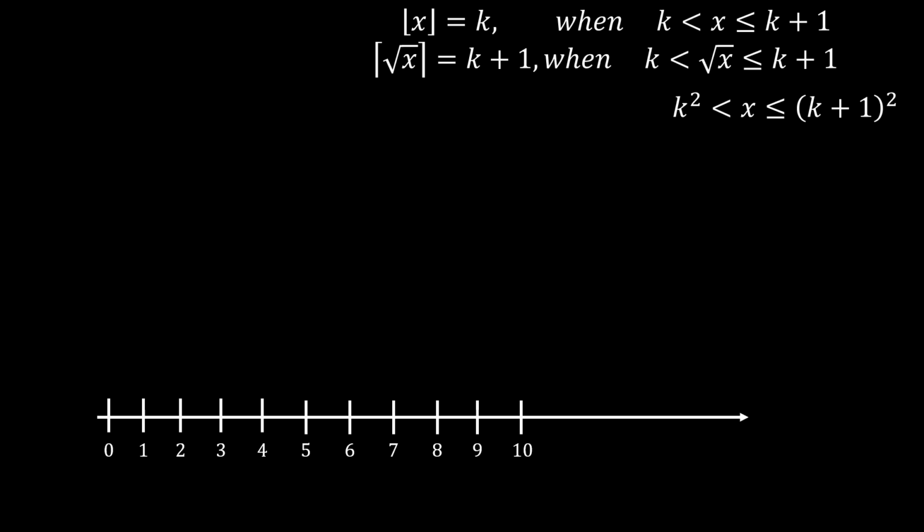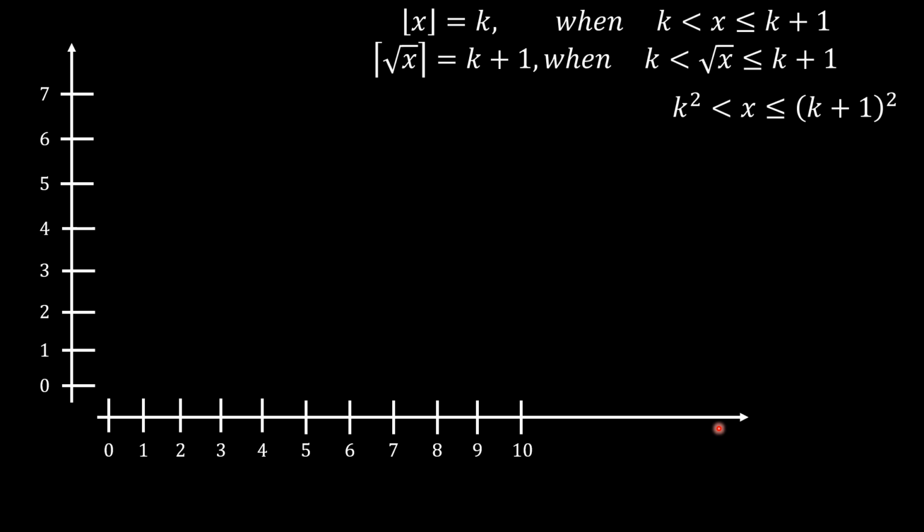So if we have the x-axis from 0 all the way to 2025, and the y-axis as shown here, the floor function of x is just going to be equal to those steps, right? Between 0 and 1, it's 0. And between 1 and 2, it transitions: it is 1. Between 2 and 3, the floor function of x is just 2 for the entire duration. And then that happens all the way.